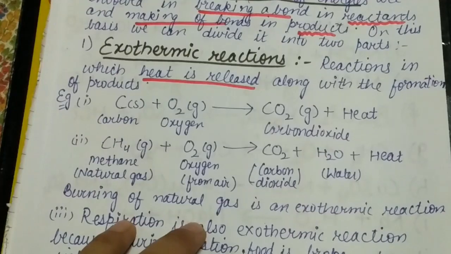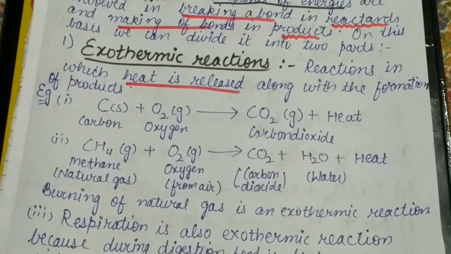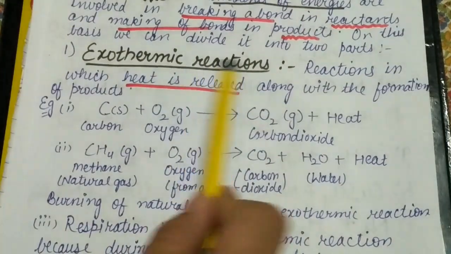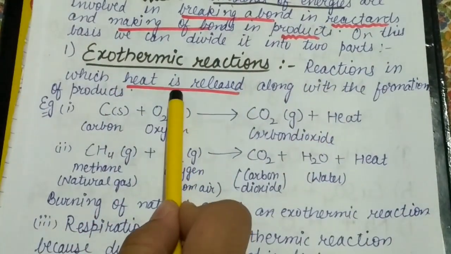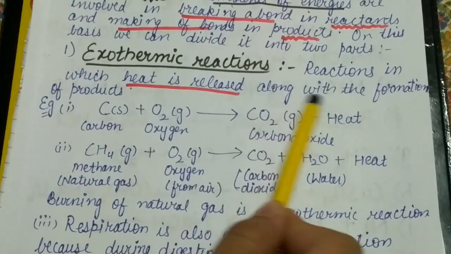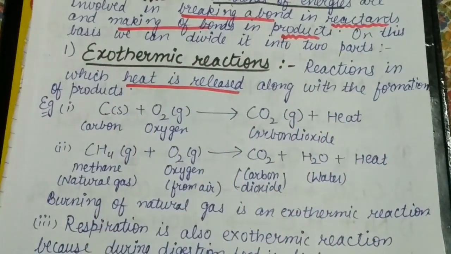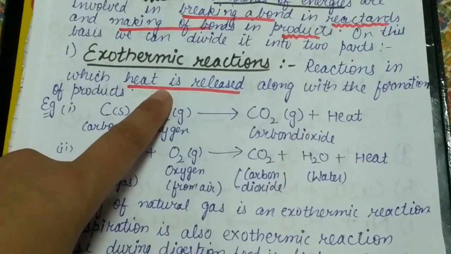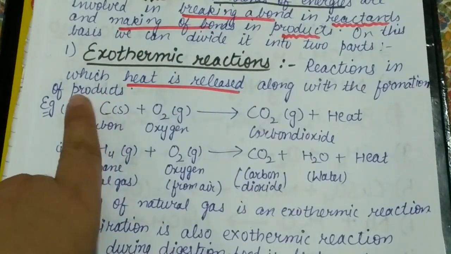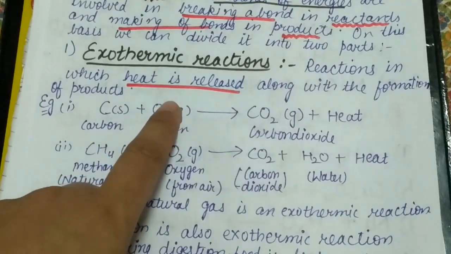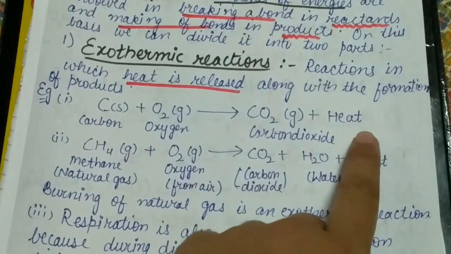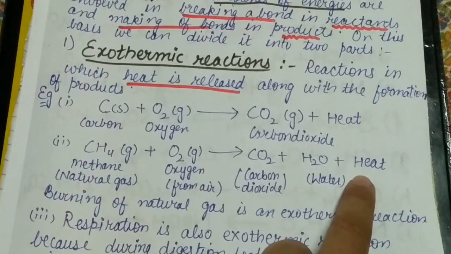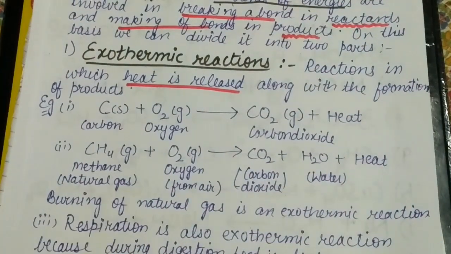What are exothermic reactions? Reactions in which heat energy is released. Reactions in which heat is released along with the formation of products. That is to say, in these reactions, heat is released when the products are formed. When the reaction takes place, products are formed, beta, and along with it, heat energy is produced or released during these reactions.